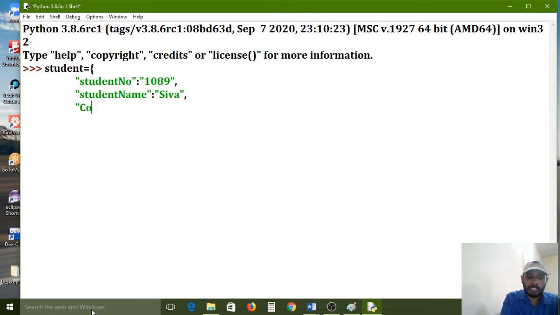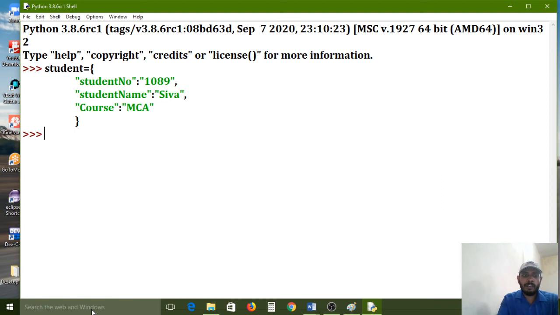again course, double quotes close, colon, again opening double quotes, MCA. Now my requirement is over. These three elements I want, these three key value pairs. Now I am closing the bracket.